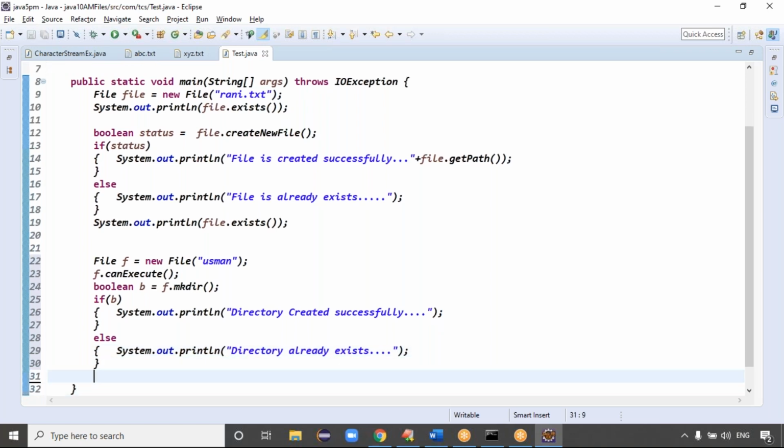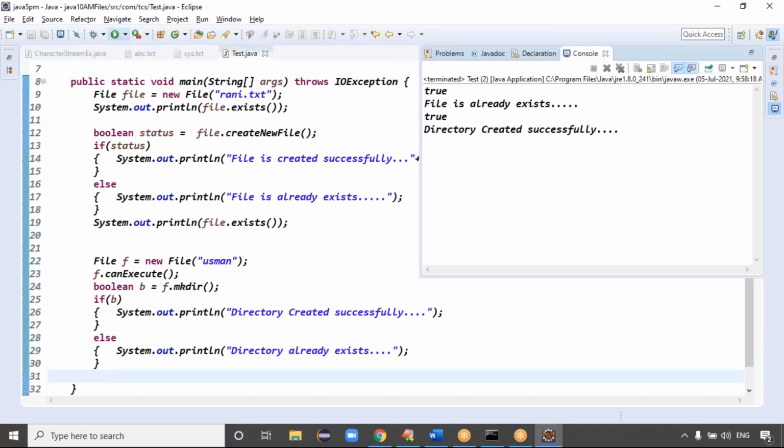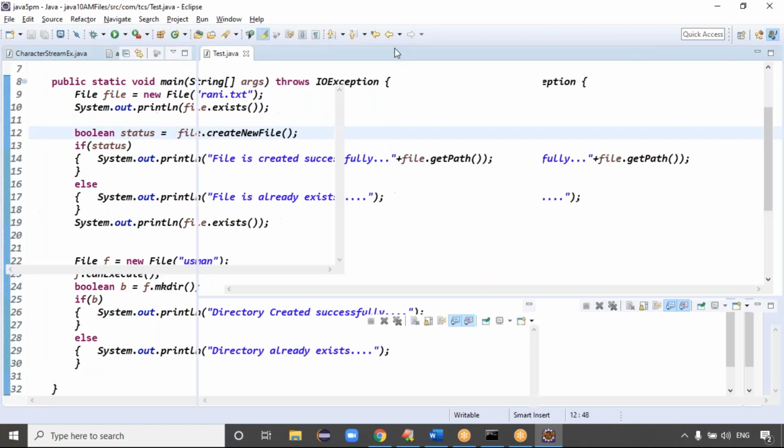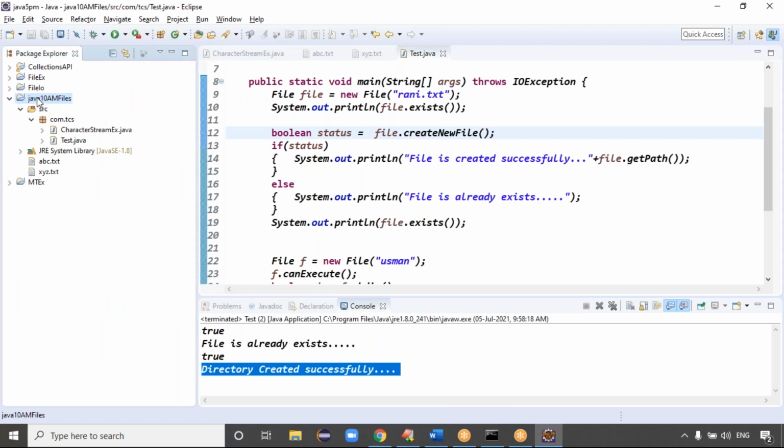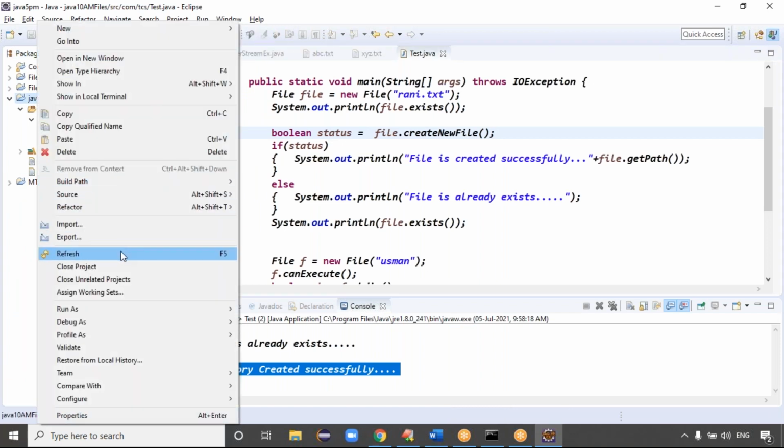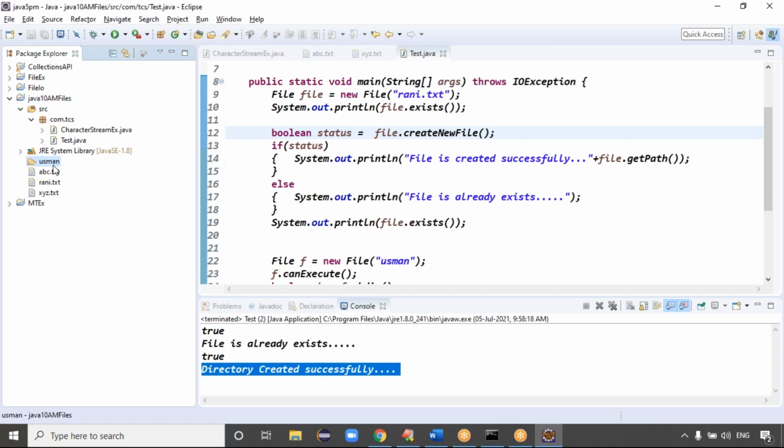Then you can run this code, guys. If you run this code, definitely in the first case the file already existed, but the directory was created successfully. If you want, you can check the directory here. Right click and refresh once. Once you refresh here, the Usman directory is created. The Rani.txt file is there, and the Usman directory is created.